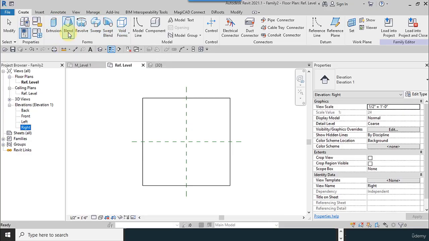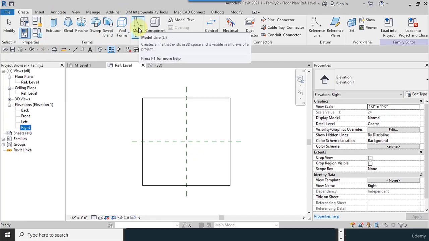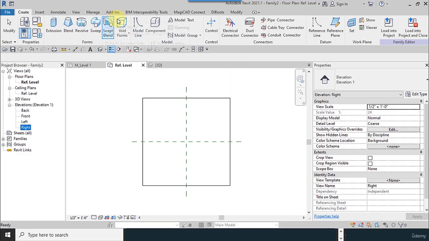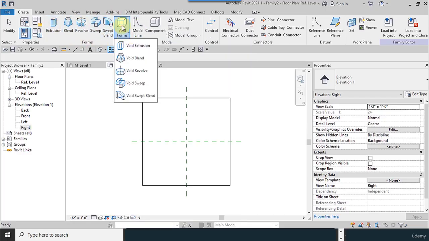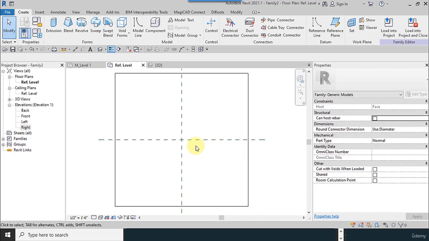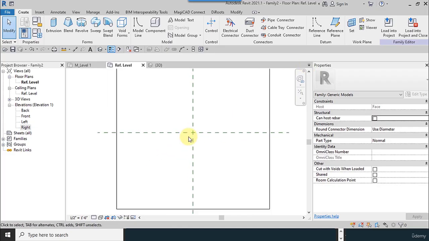And from the Create tab we can make the Extrusion or volume: Extrusion, Blend, Revolve, or Sweep Blend. People who work with 3D software like SolidWorks or CATIA are familiar with these tools. So with these tools you can make a volume, and with void tools you can empty some places of the volume which you made. So we start to draw.